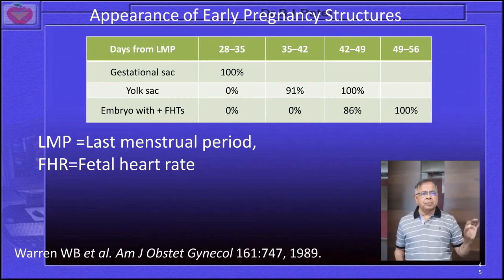Once there is embryo appreciation, around 42 to 49 days, 86% of patients will have a proper assessment, and cardiac activity, heart activity, will be appreciated during 42 to 49 days in 86% of the cases, while 100% you can appreciate around the 50th day of pregnancy.